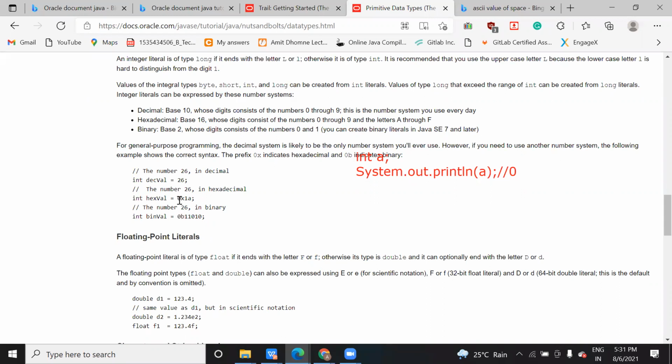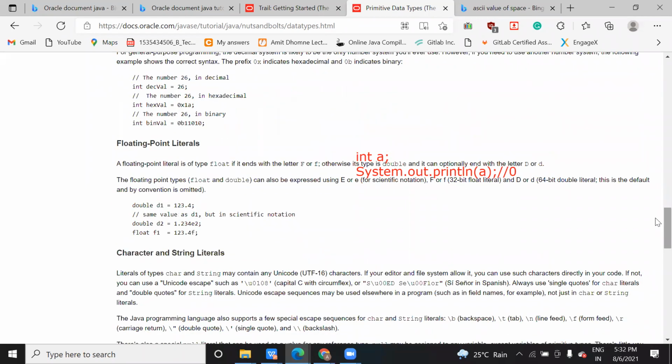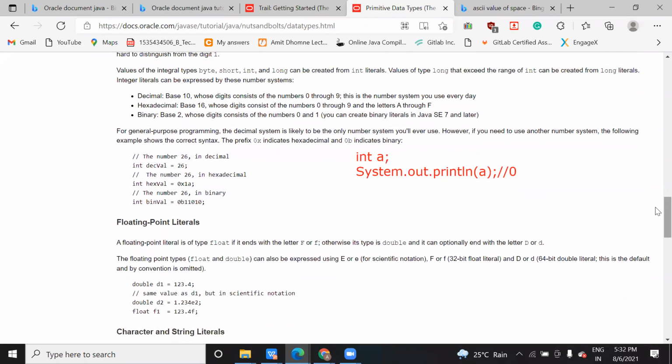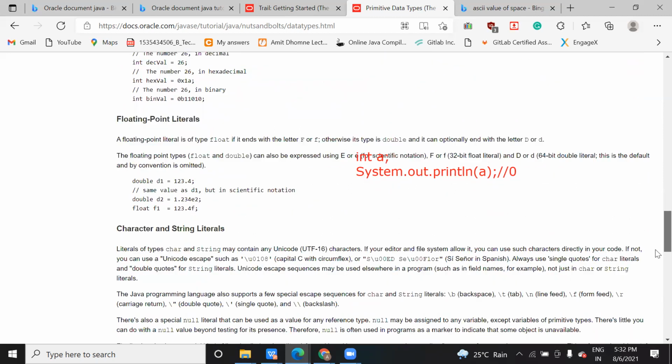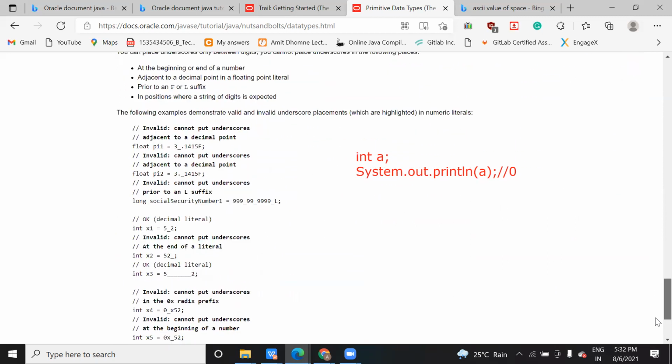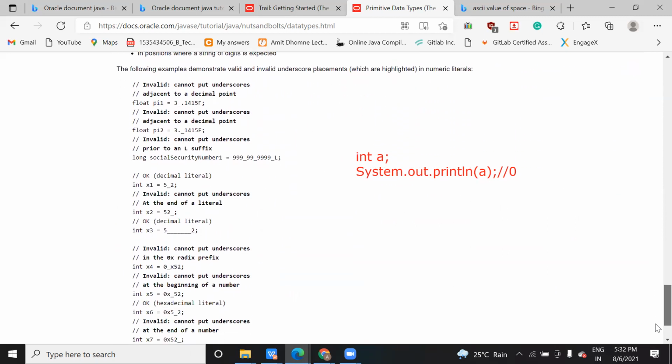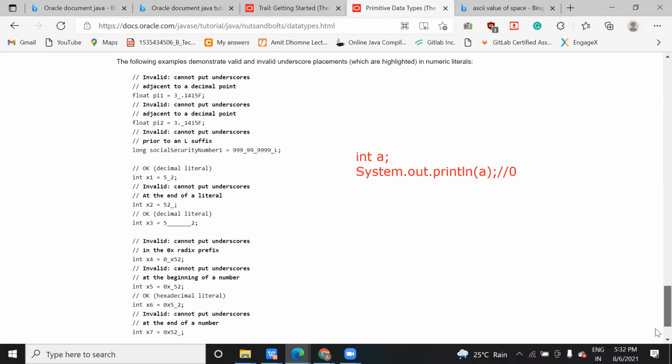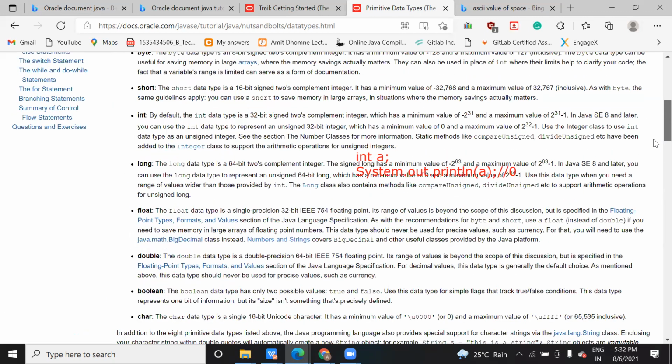Hexadecimal means 0x, you will see it. So this is the literal. Literal is going to tell you what kind of data that particular variable is holding, whether it is an integer literal, hexadecimal literal, character literal, or string literal. So it completely depends on that. This is called a literal. So this is the small introductory part.